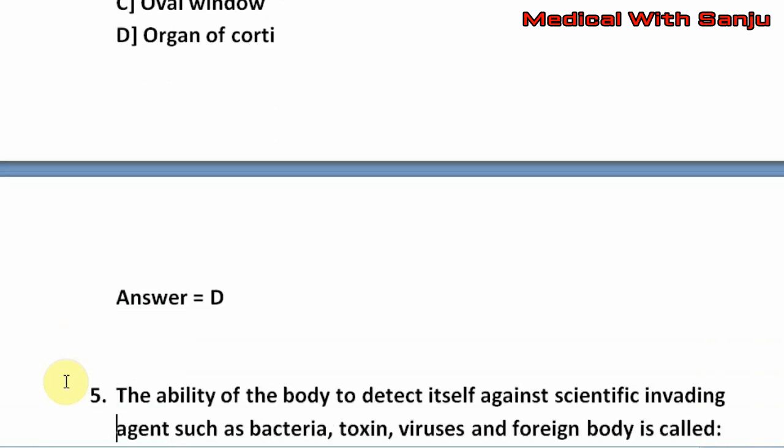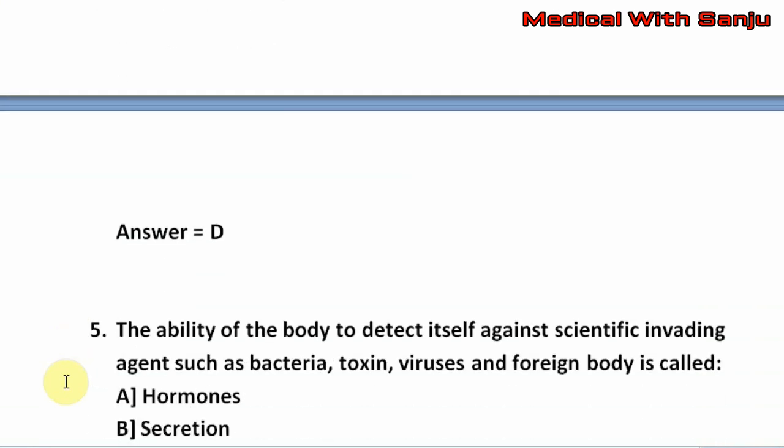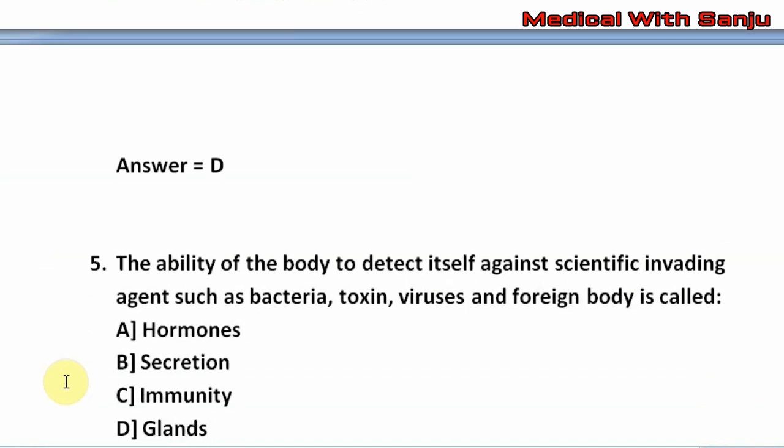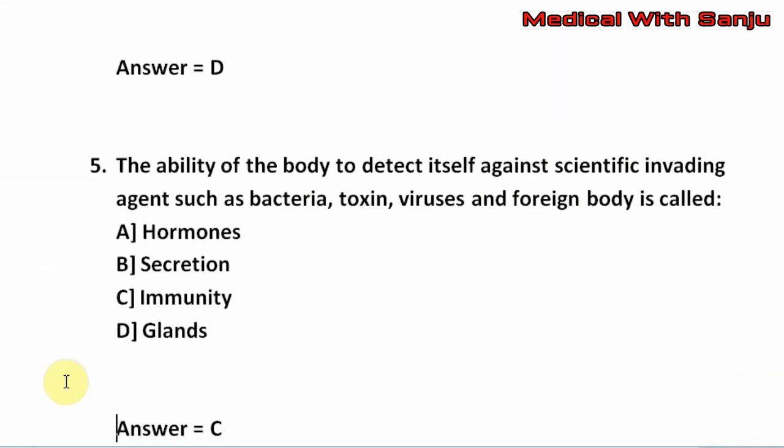Question number 5. The ability of the body to defend itself against scientific invading agents such as bacteria, toxins, viruses and foreign bodies is called option A, hormones. Option B, secretion. Option C, immunity. Option D, glands. The right answer is option C, that is immunity.